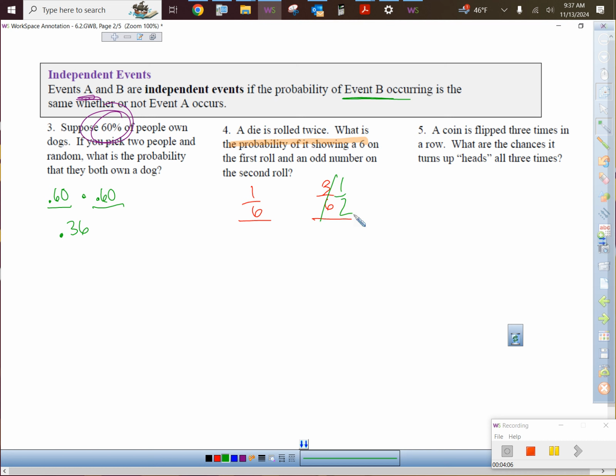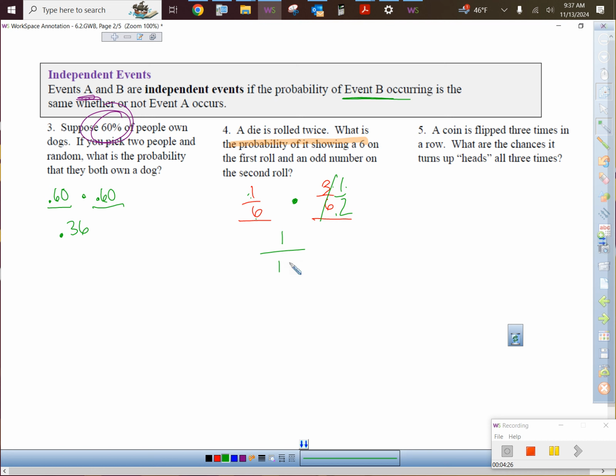All we do is multiply those together. Yes, you can use your calculator to take those fractions times each other. It's actually not that bad. You just take the top times the top. Do you know what 1 times 1 is? 1 times 1 is 1 over 6 times 2. What's 6 times 2?